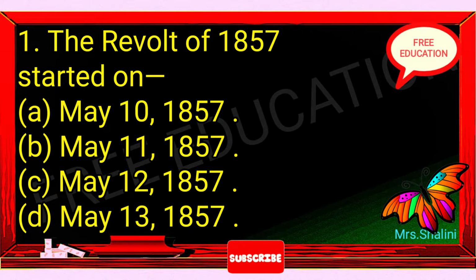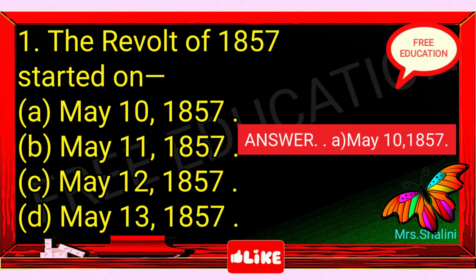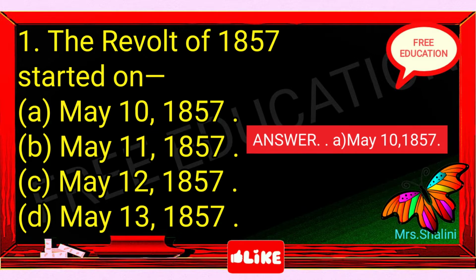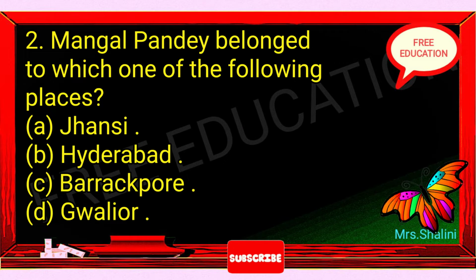1. The revolt of 1857 started on A. May 10, 1857. B. May 11, 1857. C. May 12, 1857. D. May 13, 1857. Answer: A. May 10, 1857. 2. Mangal Pandey belonged to which one of the following places? A. Jhansi. B. Hyderabad. C. Barrackpore. D. Gwalior. Answer: C. Barrackpore.